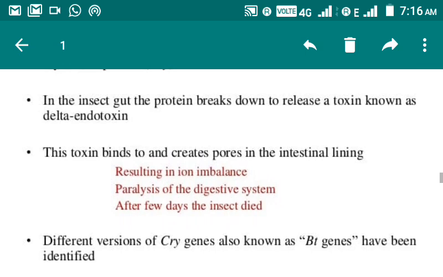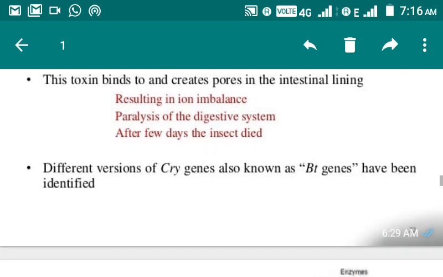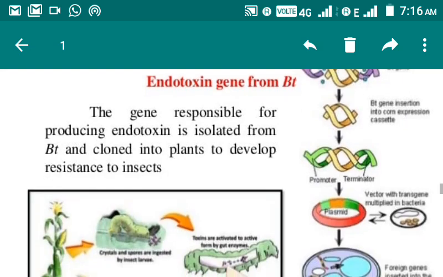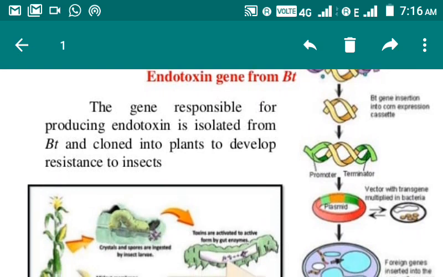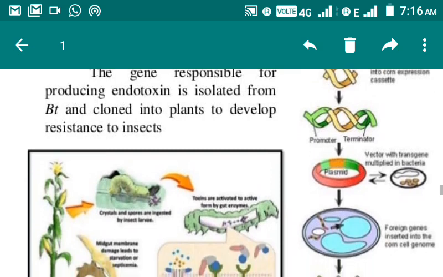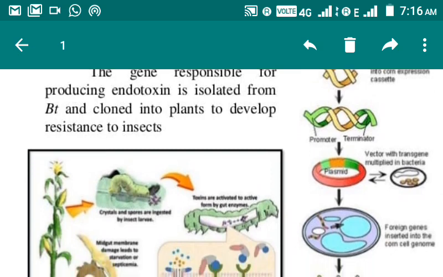Okay, different versions of the cry gene, also known as BT gene, have been identified. This toxic crystalline protein is encoded by the cry gene. Now this is the schematic diagram which indicates how this endotoxin kills the insects. The gene responsible for producing endotoxin is isolated from BT, that is the bacterium, and cloned into the plants to develop resistance to the insects.